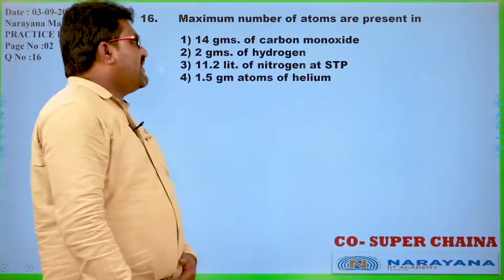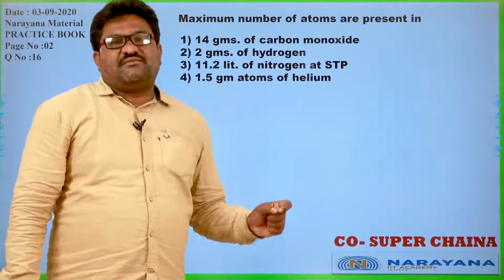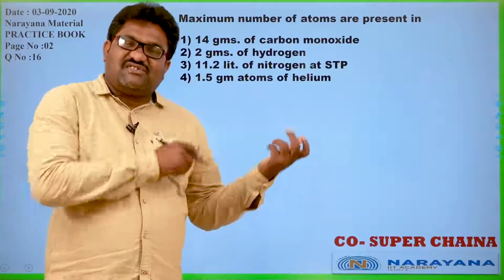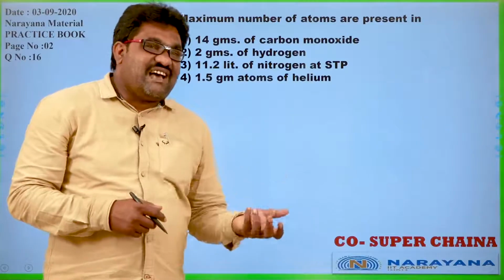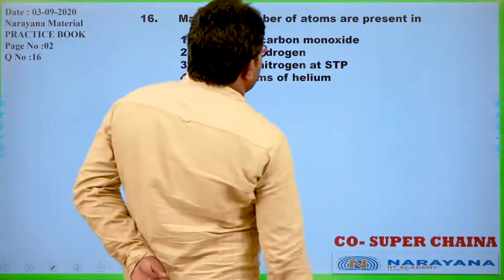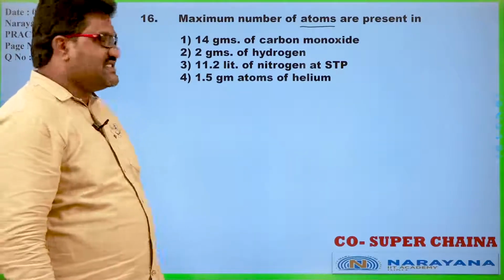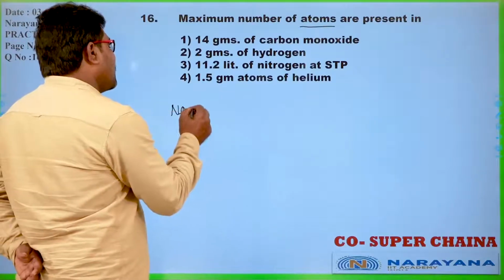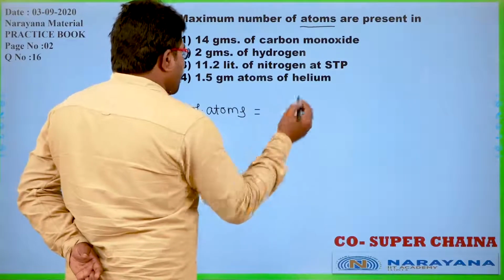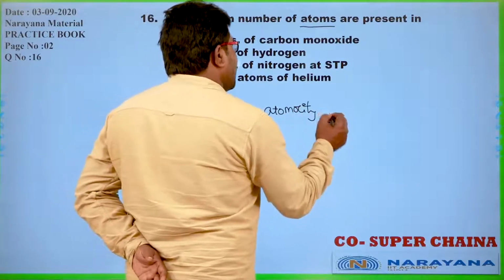Yeah, maximum number of atoms are present in. Yes, generally the number of atoms are in the ratio of their number of moles. So, by finding the number of moles in each and every case, the one which is having more number of moles will have more number of molecules. But he is asking maximum number of atoms. So how can number of atoms come? Number of atoms in a molecule is atomicity, so number of atoms is atomicity into number of moles.